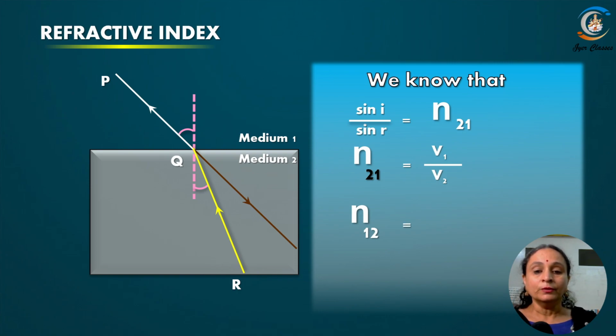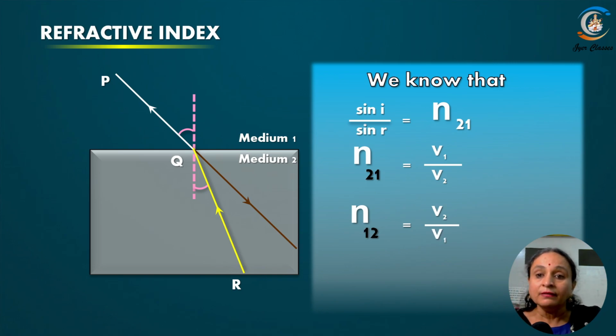Okay, now talk about n12. n12 means the first medium is 2 and the second medium is 1. That means the light is traveling ulta. That means it is traveling from medium 2 to medium 1. In that case, we will have to write the refractive index is velocity of the light in the second medium divided by the velocity of light in the first medium.